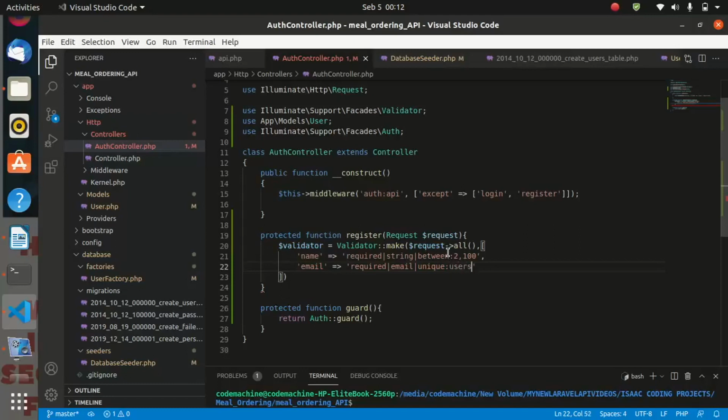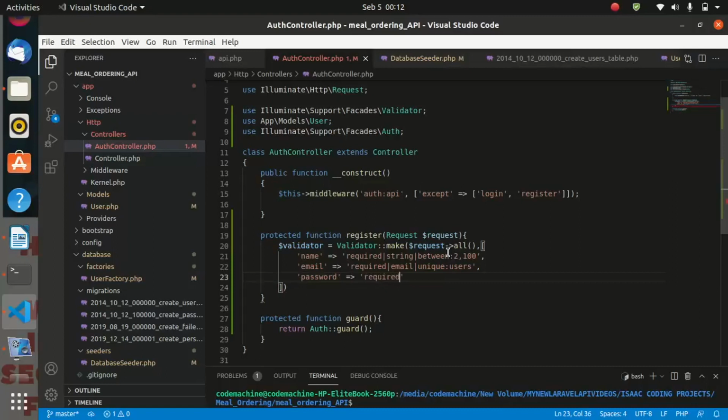Unique users. So that is an attribute we can use with the email. And after making sure that the user must enter the email, let us validate the password. So we shall say password. It must be required.